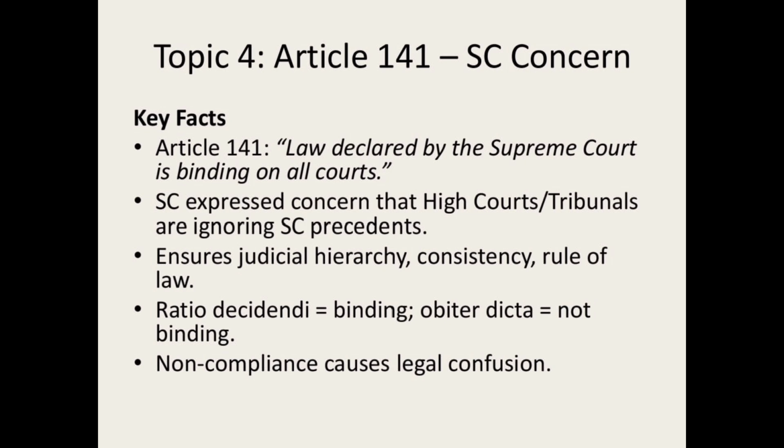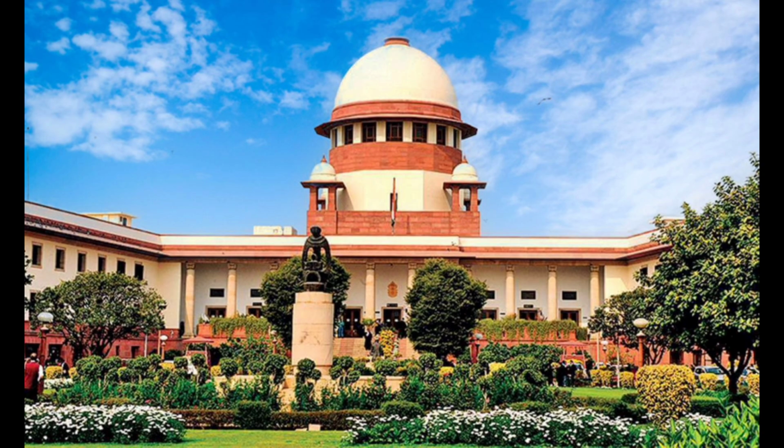Article 141 means that the law declared by the Supreme Court is binding on all courts. The Supreme Court expressed concern that High Courts and Tribunals are ignoring the Supreme Court's precedents. It ensures judicial hierarchy, consistency and rule of law. The ratio decidendi is binding, while obiter dicta is not binding, and non-compliance causes legal confusion. So it is very important: under Article 141, the law declared by the Supreme Court is binding on all courts.